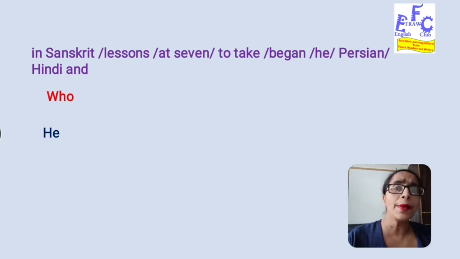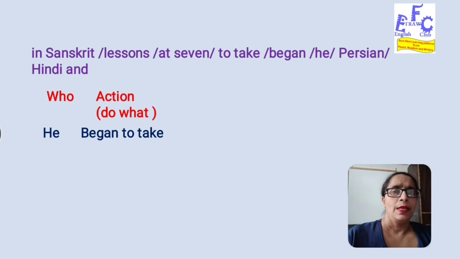Now what happened to he? What action is done by he? Let us find out. We can see the verbs to take and began. We can combine these, began to take.